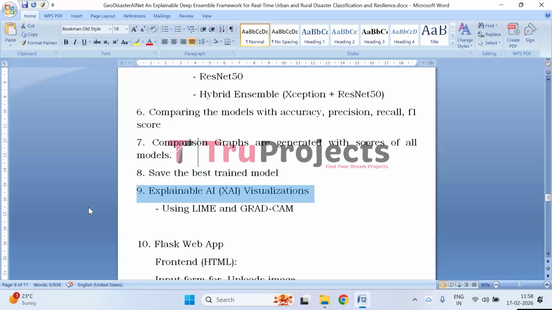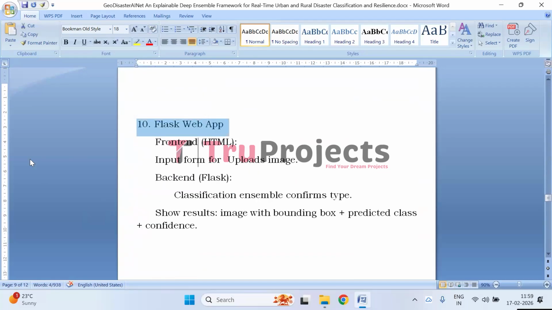Next, explainable AI visualization. To improve transparency, LIME is used to explain individual predictions, while GradCAM generates heat maps to highlight important image regions influencing the model's decision. Next, Flask web app. The web application is developed where the front end allows users to upload the image and the backend processes the image using the trained ensemble model. The system then displays the uploaded image along with the predicted disaster type and confidence score, optionally including visual explanation